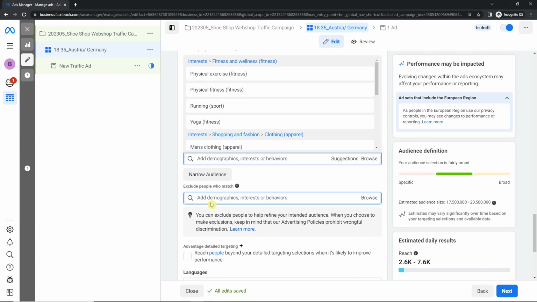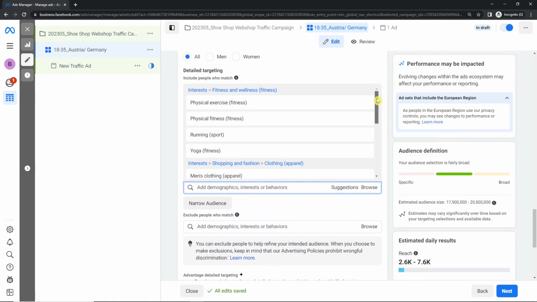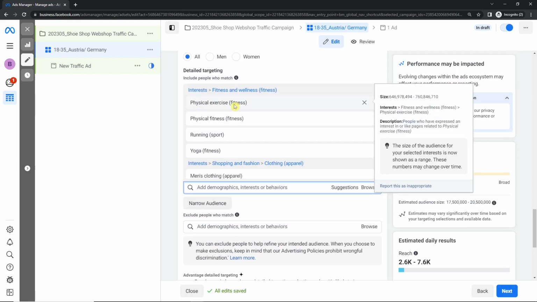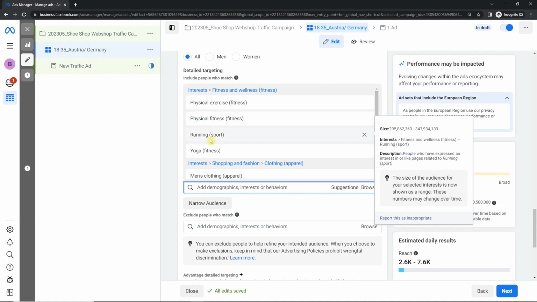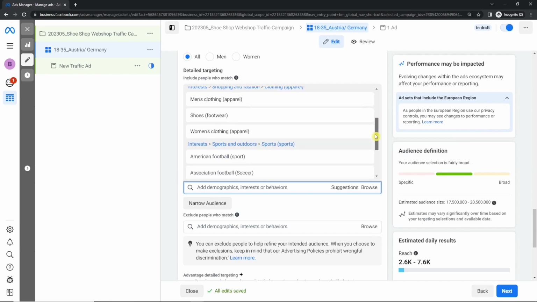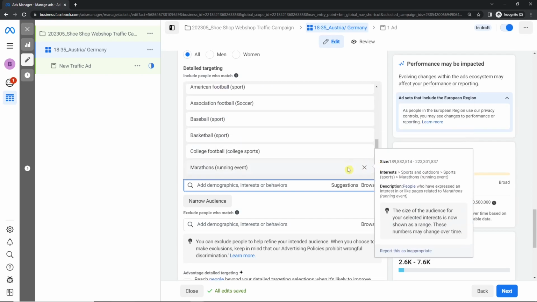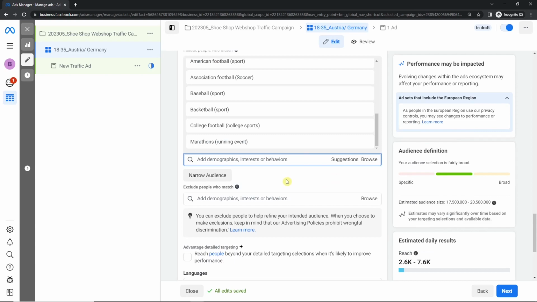So we can also exclude people that match this and that criteria. And this is of course always an or. So physical exercise and or physical fitness and or running and so on. So it's not that the person has to have all these interests. Okay, so one of them is enough. One of that is okay.